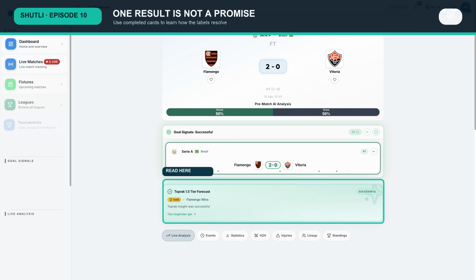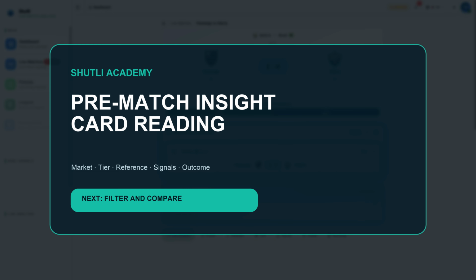Use the same order every time: status and time, competition and teams, market, tier, historical percentage, signal category, and signal count. For completed cards, add the final result and outcome status only after the match is settled. In the next lesson, we will open completed and reports in more detail and learn how to review past results and matrices without turning them into guarantees.